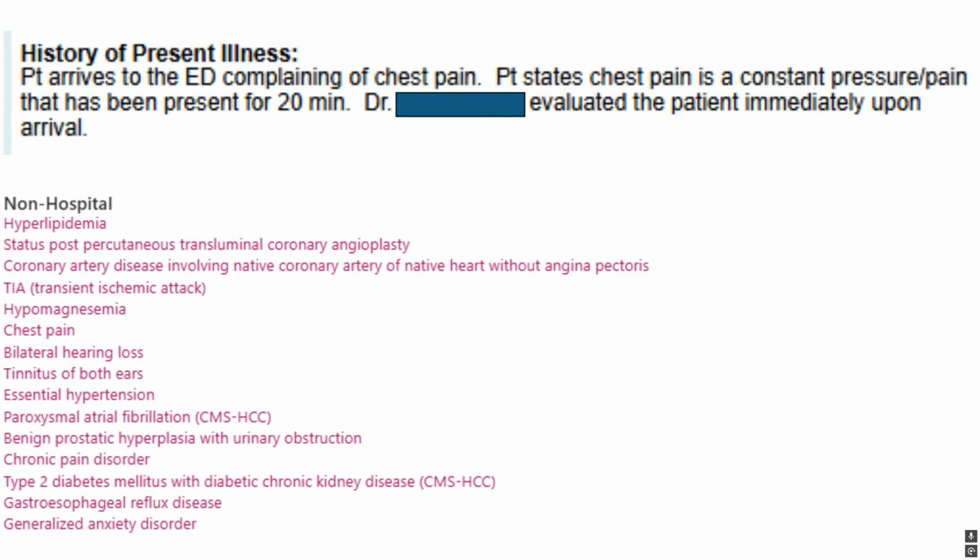Patient arrives to the ED complaining of chest pain. Patient states the chest pain is constant pressure pain that has been present for 20 minutes. The ER doctor evaluated the patient immediately upon arrival. Past medical history: hyperlipidemia, history of coronary artery disease, history of a stent. I forgot to put the age. I believe this patient was 73 years old, so relatively high risk, right? Age, risk factors, known coronary artery disease, and presents with chest pain.